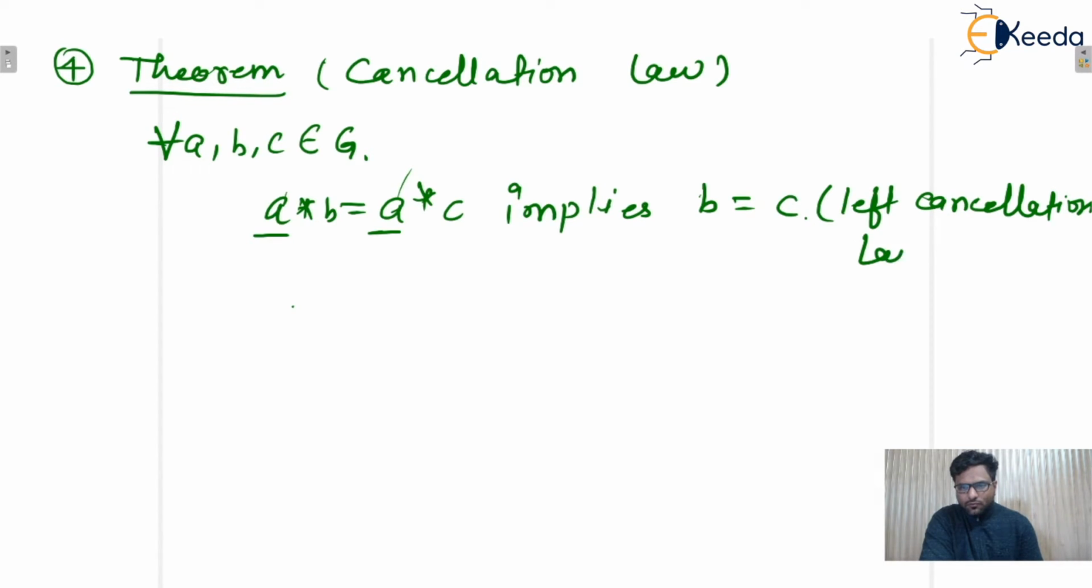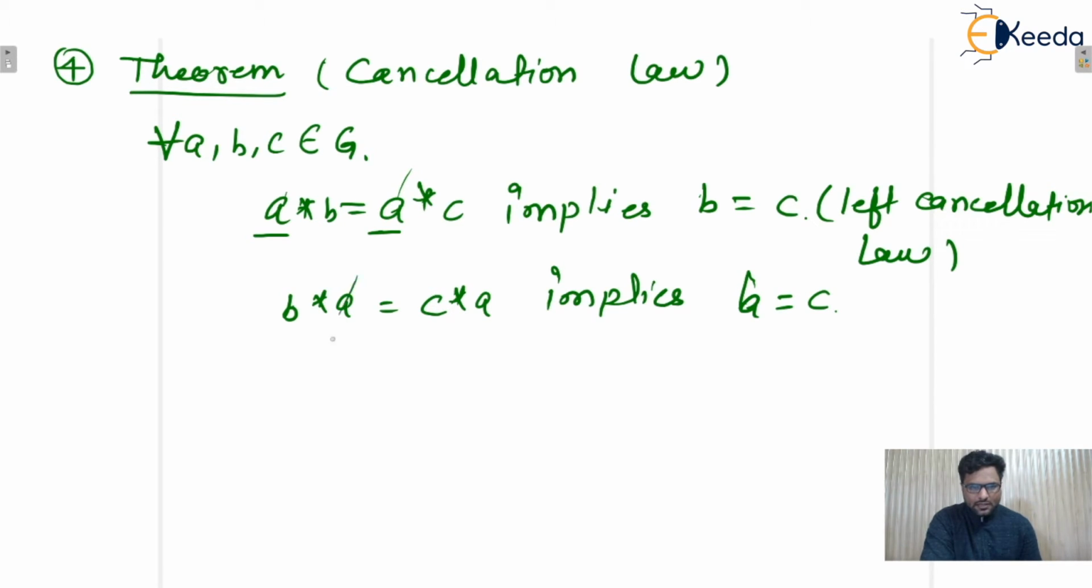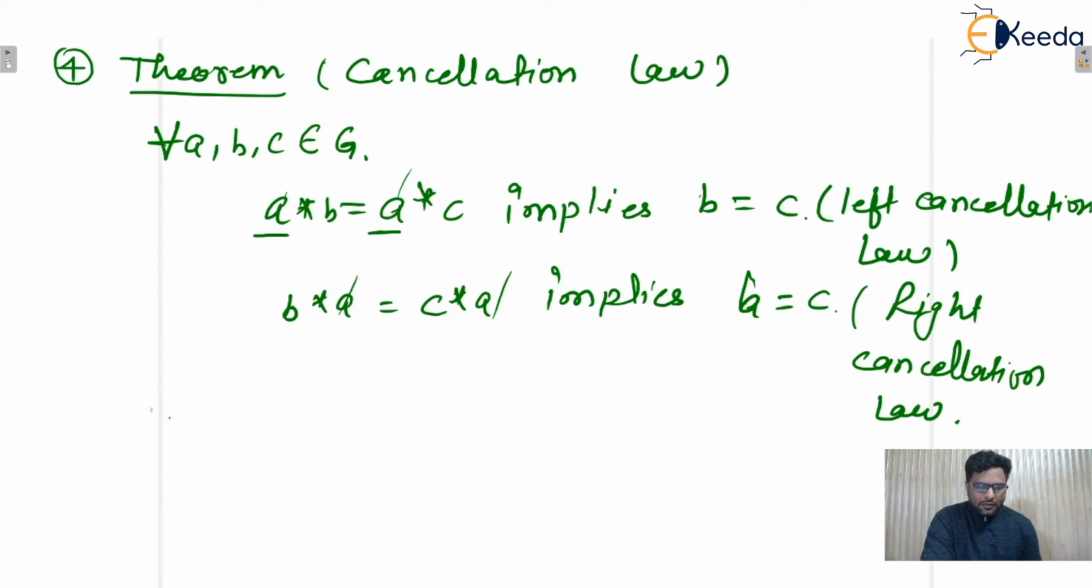Left cancellation. Next one, similarly, let's say B star A equals C star A. That implies that B equals C. Here we can cancel out the right one also, and this law is known as right cancellation, isn't it? So cancellation laws hold good for a group.